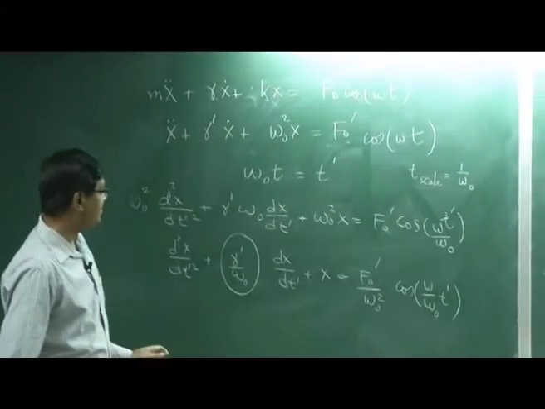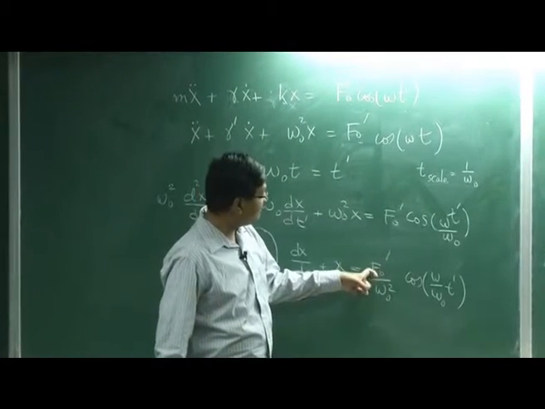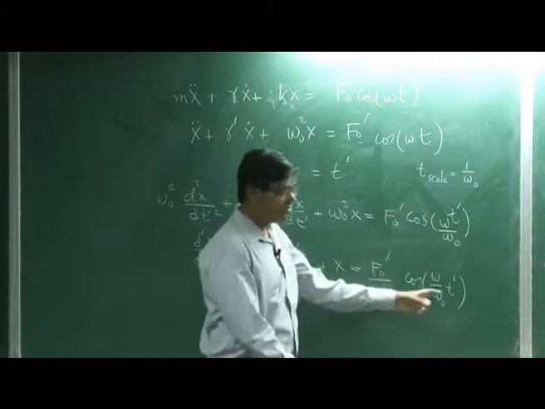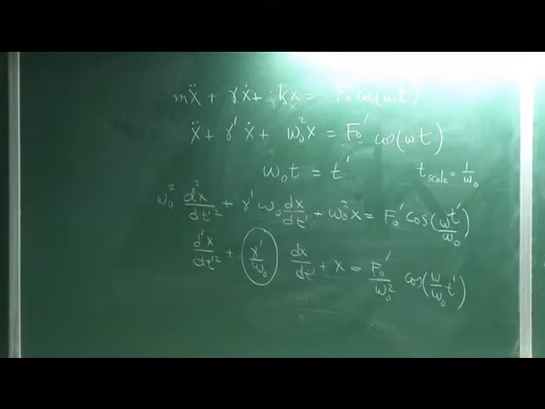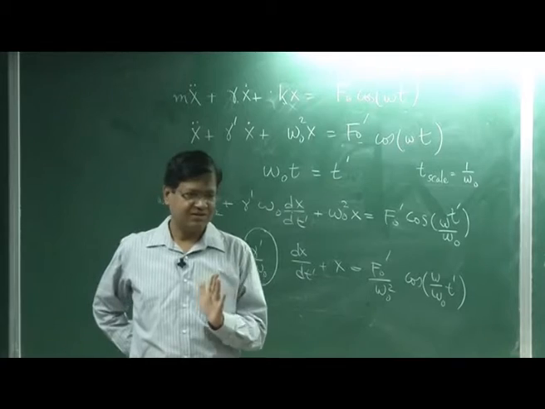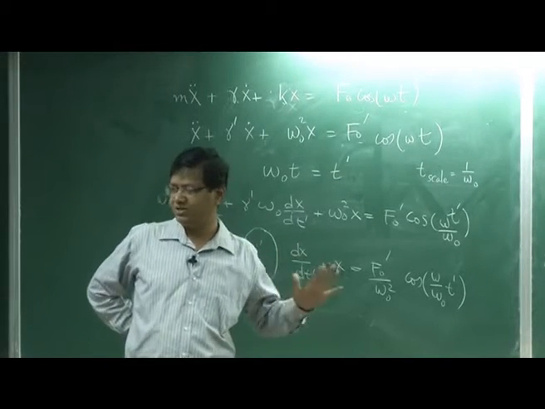So how many variables do I have now? This is 1, 2, and please remember f naught prime is f naught by m, and 3. So I reduced from 5 to 3. By just choosing my time scale, I got rid of two. My time is now in units of 1. So the time period is not 2 pi by omega naught, it is 2 pi for this problem.